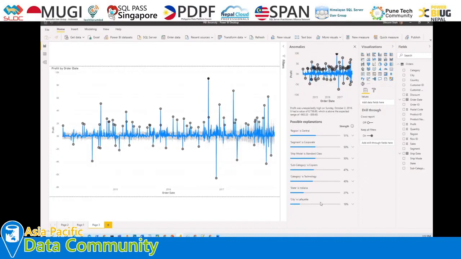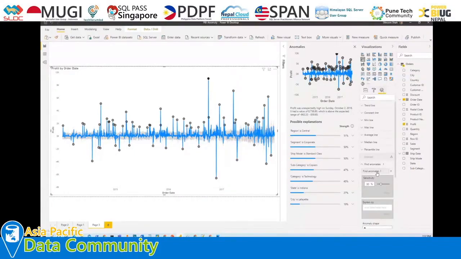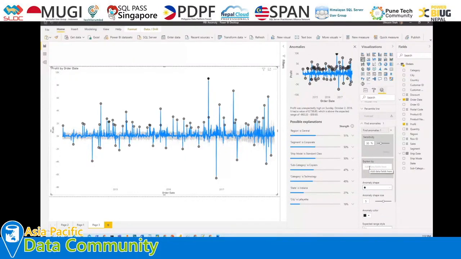Now let's say for an example, I do not want to consider all the columns for an explanation. I just want to give the reason based on region and segment. So how can we do that? For that let's select this graph, go to the anomaly section, and here we have the second option, explain by. So basically explain by is nothing but we just need to provide the columns for possible explanation. Which columns do we need to consider? Do we need to consider all the columns, or do we need to consider only specific columns that we provide? So let me just provide here.